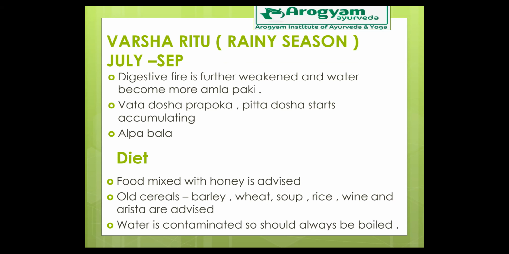So what is this aggravation? You can consider it as kopa, that is prakopa in Sanskrit. Too much accumulation leads to aggravation, and from this aggravation some diseases manifest, and when we treat that, it becomes cured, which means prashama or prashant has happened. So vata dosha has increased in the body during this season. Pitta dosha starts accumulating, and our bala or strength or immunity is least during varsha rutu. So what should we do? What preventive or precautionary measures can we take?